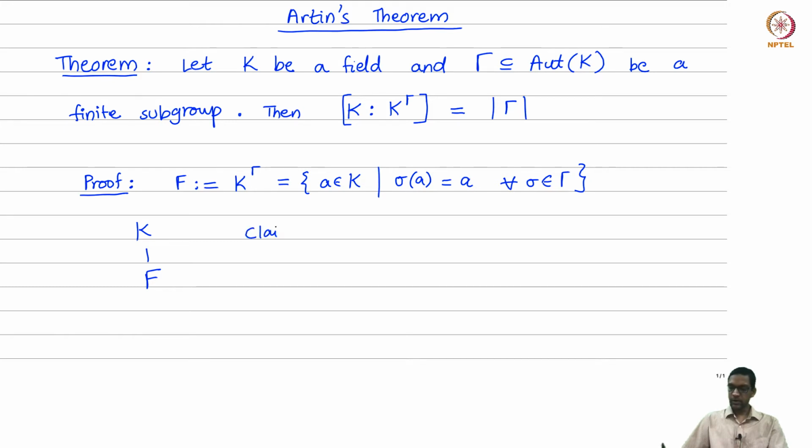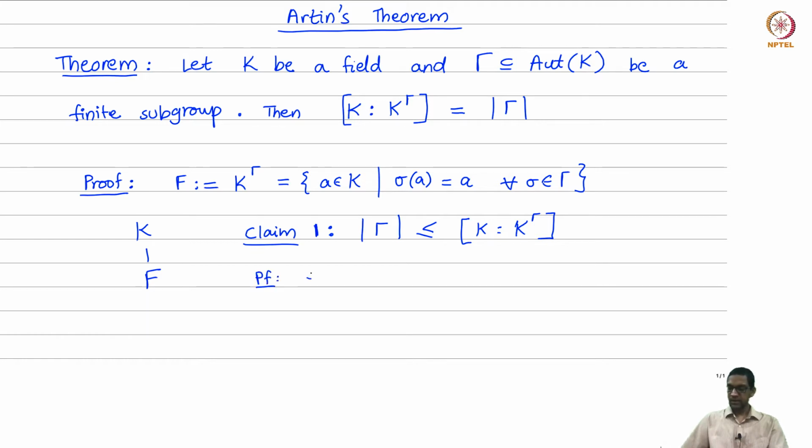So the first claim is going to be that the cardinality of Γ is at most the degree of the extension. And then claim 2 will be the reverse inequality, that the degree of the extension is at most the cardinality of Γ. We'll prove this using the linear independence of characters.